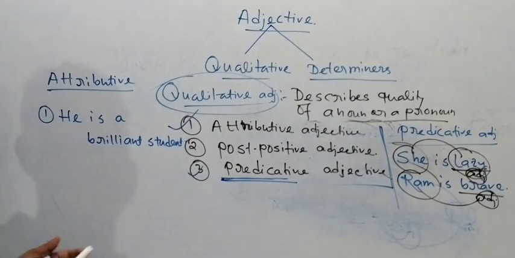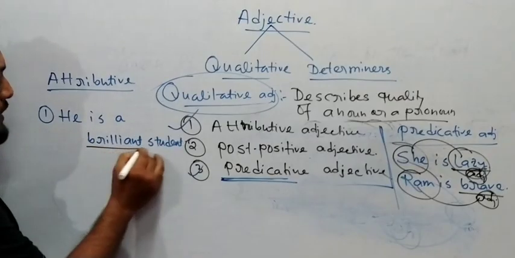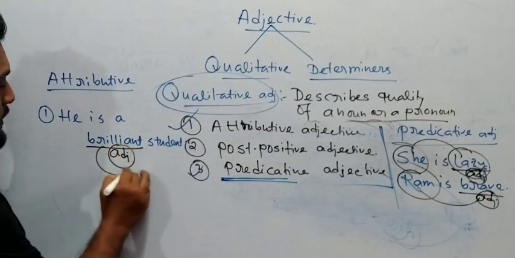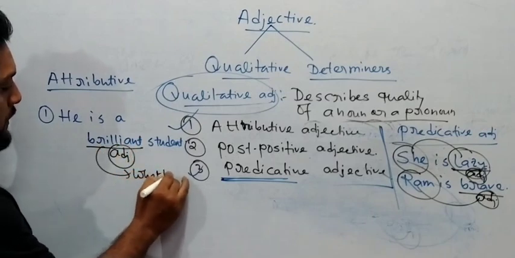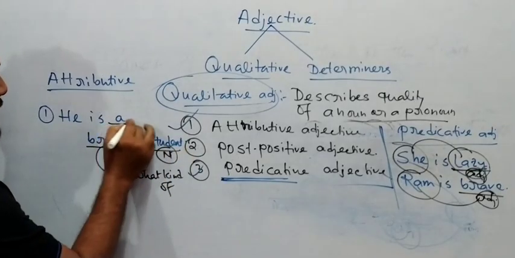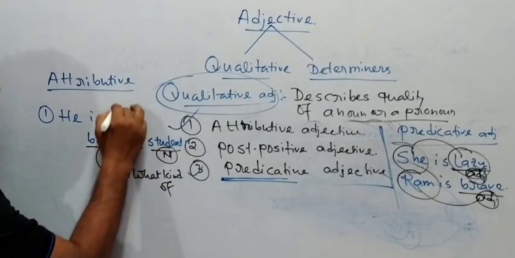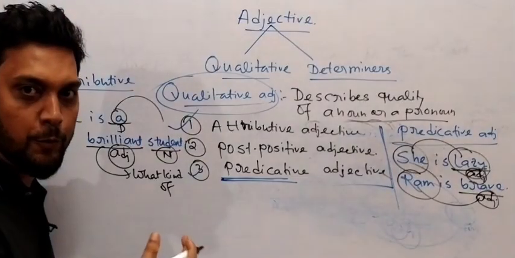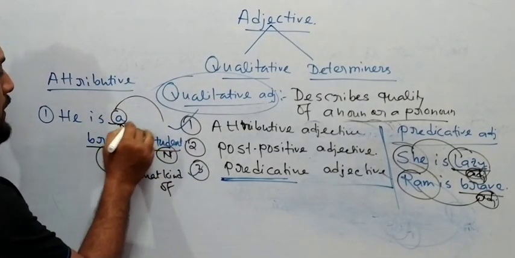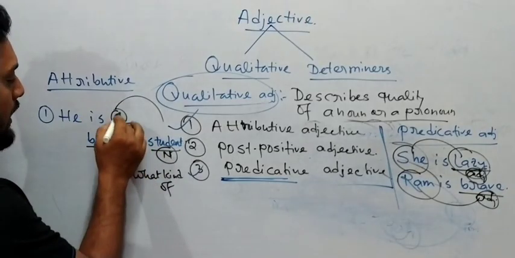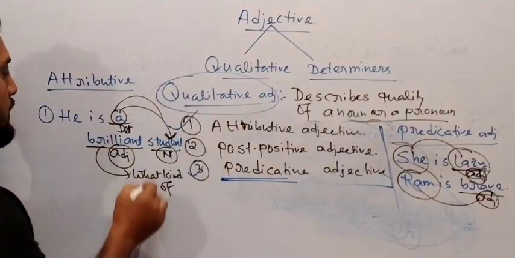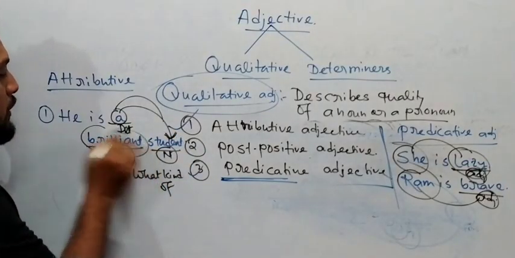Now you see, here brilliant is a what? Adjective. What kind of student is he? Student is a noun, and a is a determiner. You can also call it an article, no problem at all, but I can say determiner because an article is a part of determiner. A comes for whom? Student. Very good. So in he is a brilliant student, brilliant is the adjective.